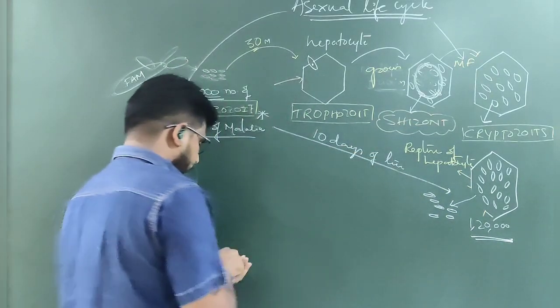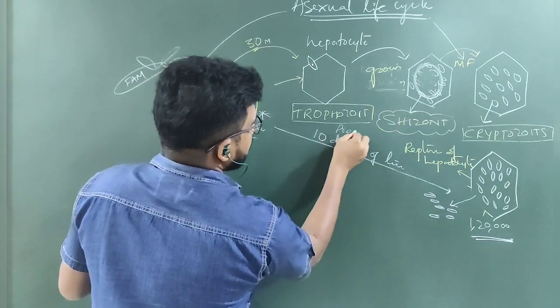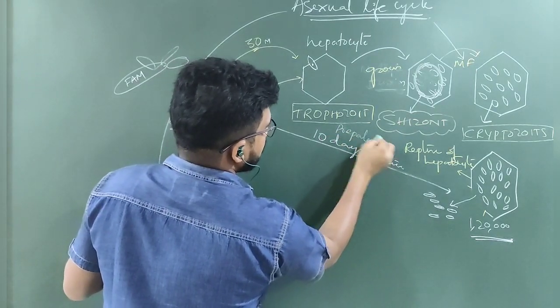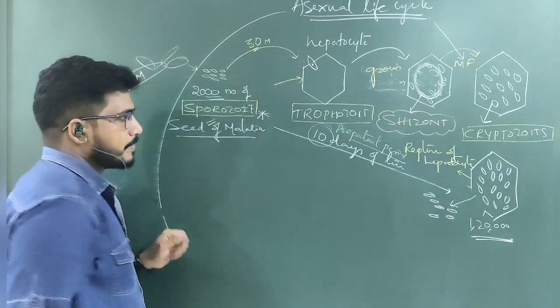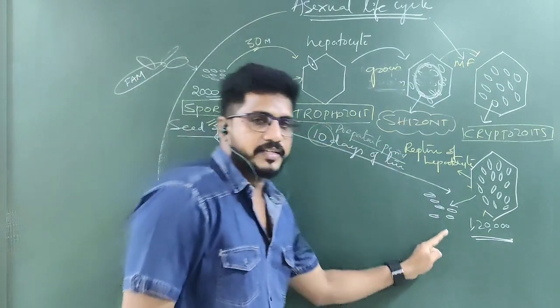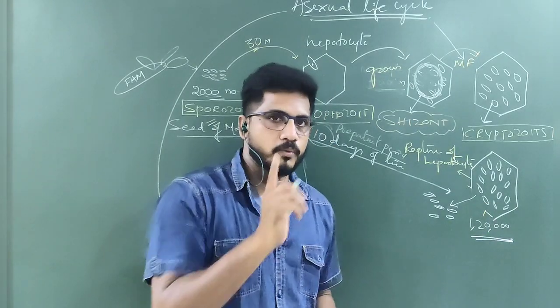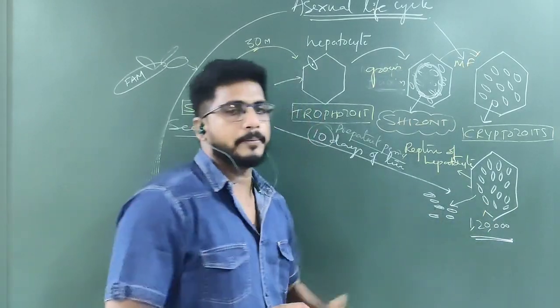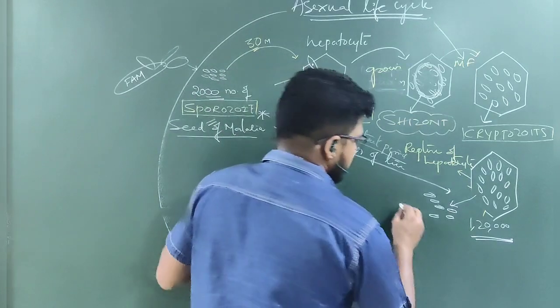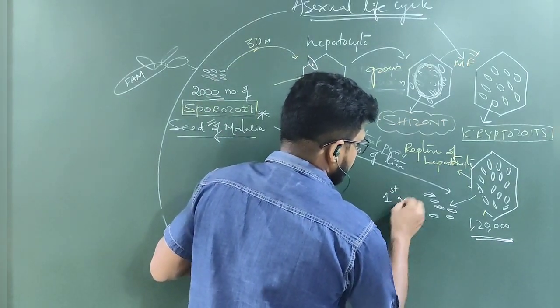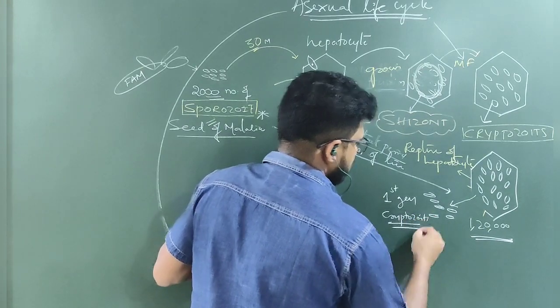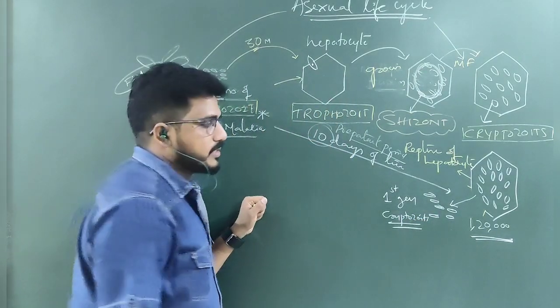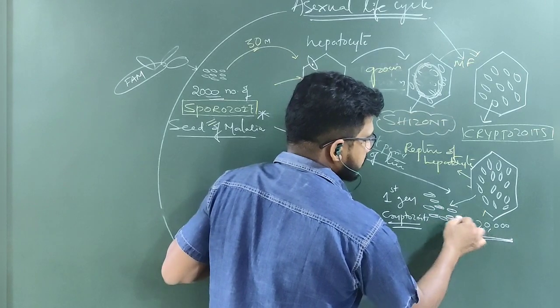This is called the pre-patent period. The pre-patent period of malaria is about 10 days. After infection, in 10 days, 1,20,000 from one cell of liver will be produced. So this is called the first generation cryptozoites. First generation cryptozoites are 1,20,000 from one cell.